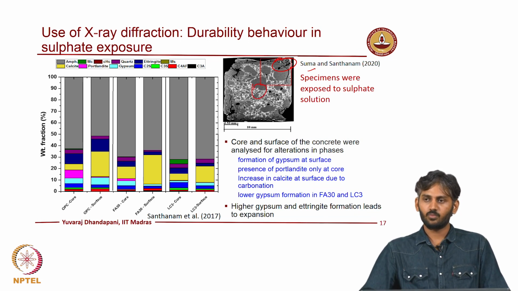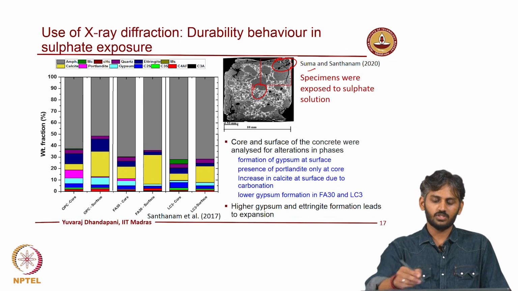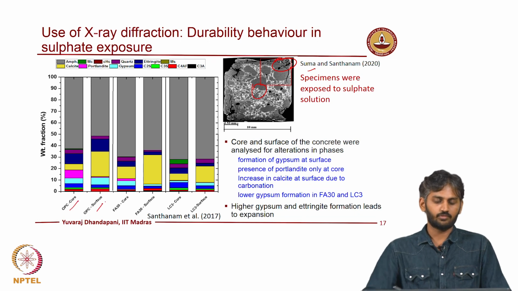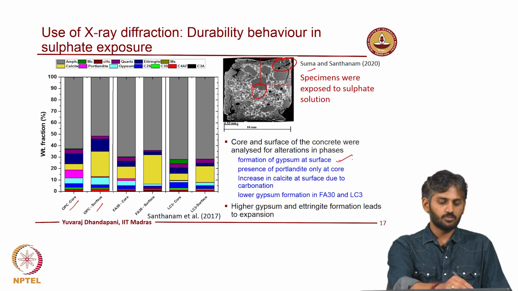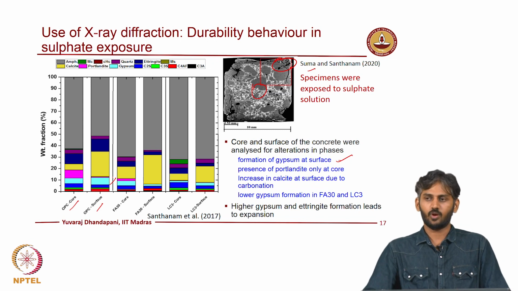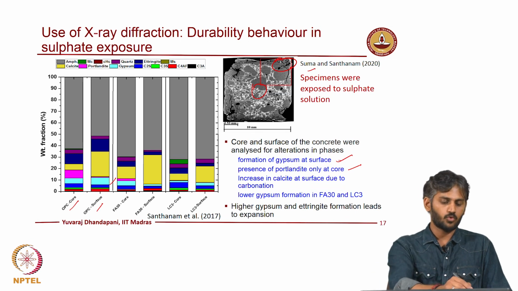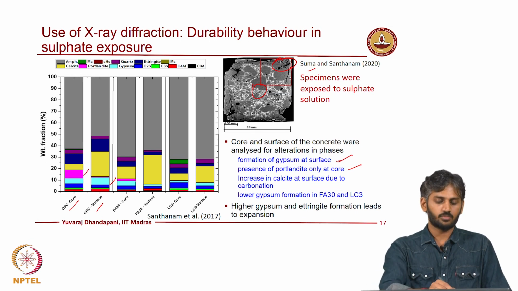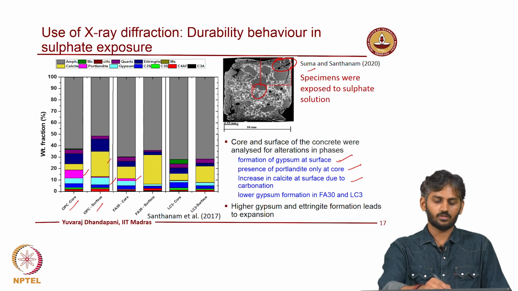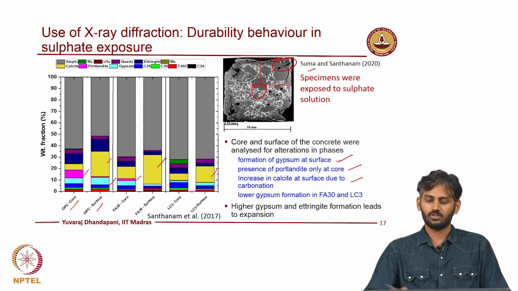When you try to understand why the damage happens at the surface, for instance if you look at the quantitative measurement at the core and surface, you can observe that there is formation of gypsum at the surface. Gypsum, for instance the blue here, you can see a higher amount formed at the surface. Presence of portlandite can be seen only at the core. Portlandite, which is here, is present at the core in this system as well. There is an increase in calcite amount at the surface because it tends to get carbonated, so the calcite amounts are higher at the surface.